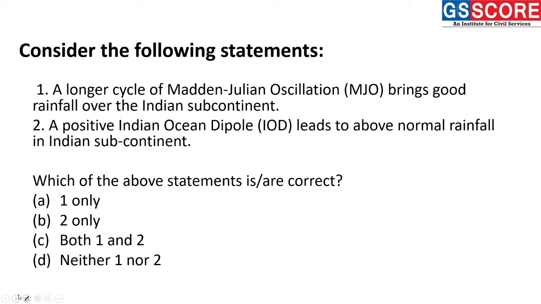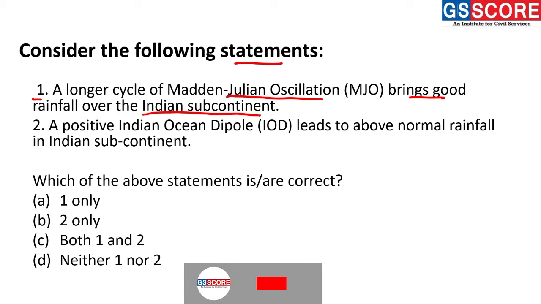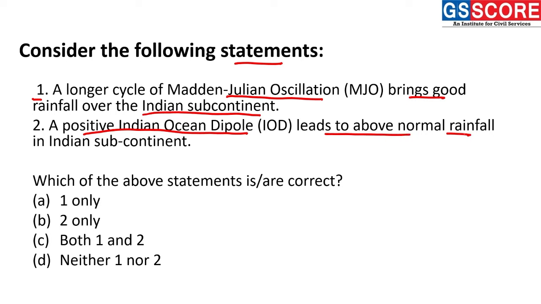Starting our session. The first question we have today: consider the following statements. Statement 1: a longer cycle of Madden-Julian oscillation, that is MJO, brings good rainfall over the Indian subcontinent. Statement 2: a positive Indian Ocean dipole leads to above normal rainfall in the Indian subcontinent.